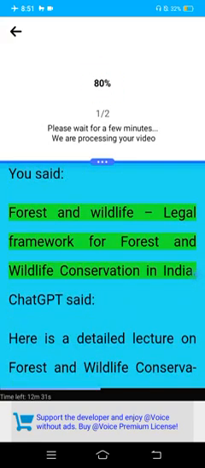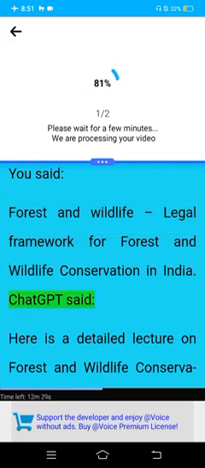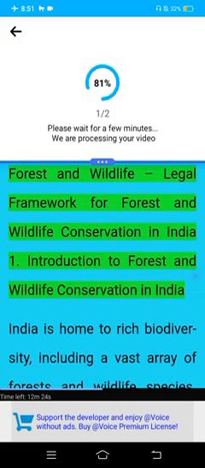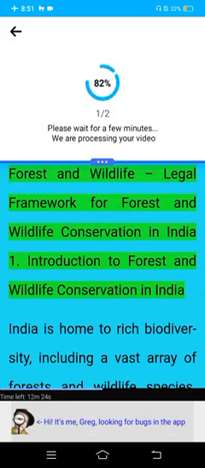You said: Forest and wildlife, legal framework for forest and wildlife conservation in India. ChatGPT said: Here's a detailed lecture on forest and wildlife conservation in India, focusing on the legal framework that governs these areas, tailored for the CAS officer junior timescale training exam. Forest and wildlife, legal framework for forest and wildlife conservation in India. 1. Introduction to forest and wildlife conservation in India.